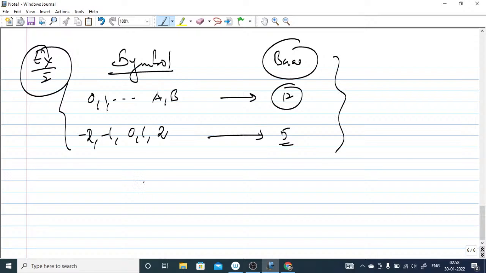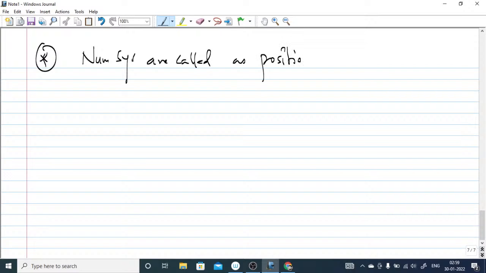Moving forward, we will talk about the number system as a positional weighted system. Sometimes we call the number system a positional weighted system. Remember, this is a very important point. Number systems are basically called positional weighted systems.